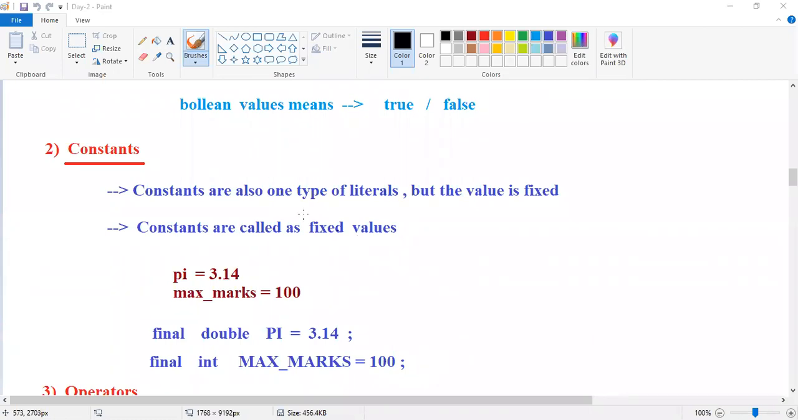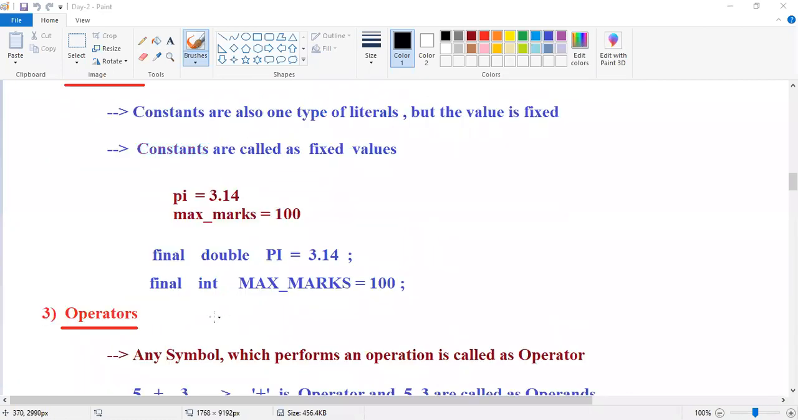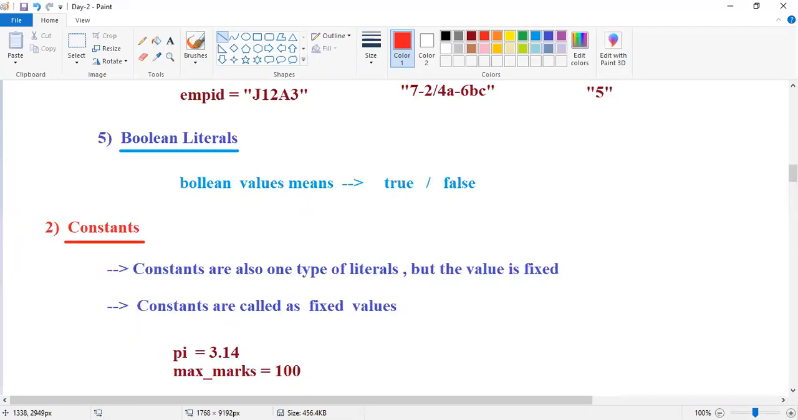So already we observed an example. Constant means we have to use one keyword. The keyword is called what, guys? Final keyword. We have to use one keyword, the final keyword. And guys, what is operator?